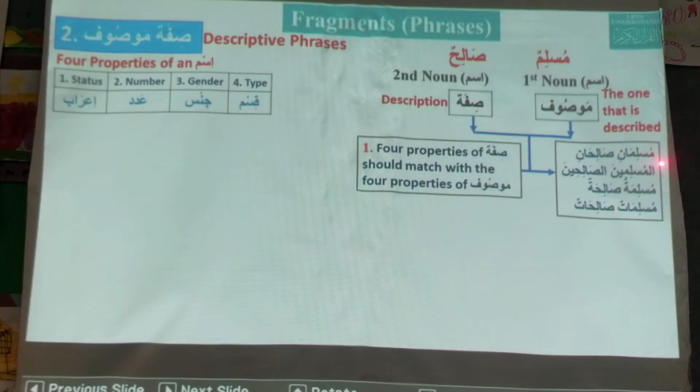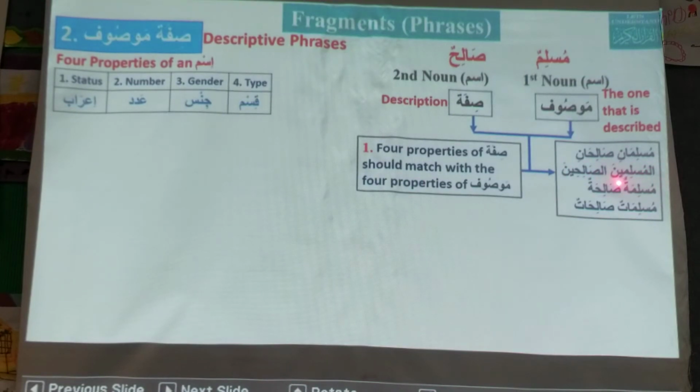Because Muslimani is dual, Muslimuna is plural, and Salihuna is also plural. If I say Al-Muslimina, then As-Salihina. In this case, Muslimin is definite and plural, and Salihin is also definite and plural.